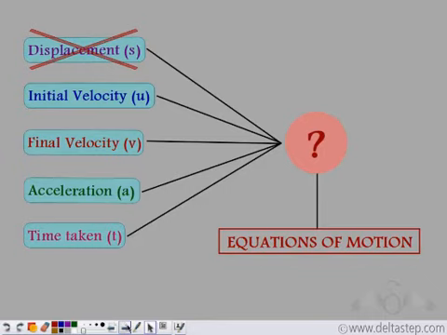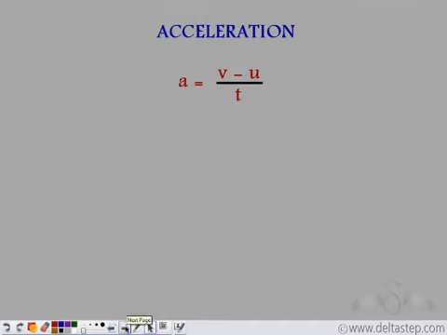When I say final velocity, initial velocity, time taken, acceleration, does some formula come to your mind? Yes. Actually, this is the formula for acceleration. a is the acceleration, which is equal to final velocity v minus initial velocity u divided by time taken t. Let us assume acceleration to be constant for the time being, and let's see what happens.